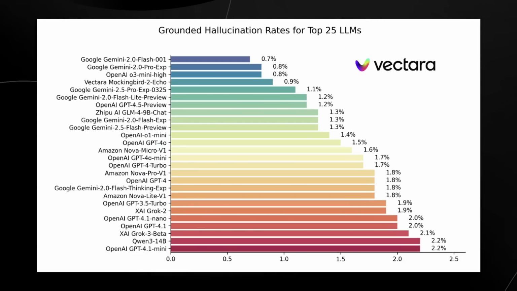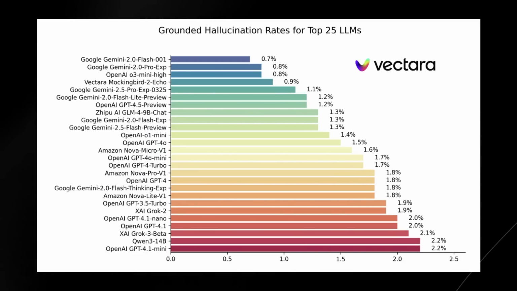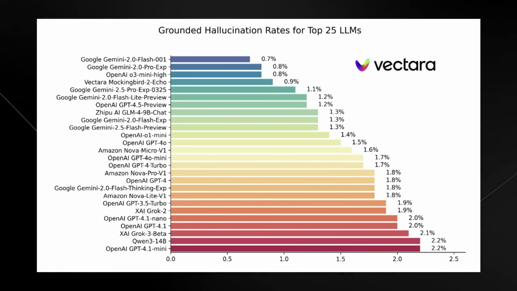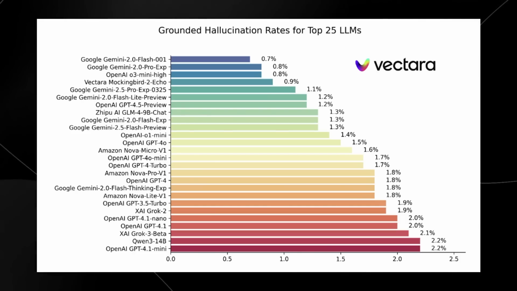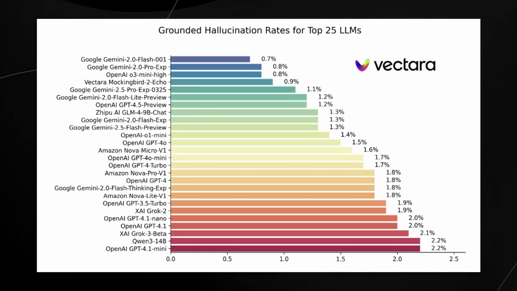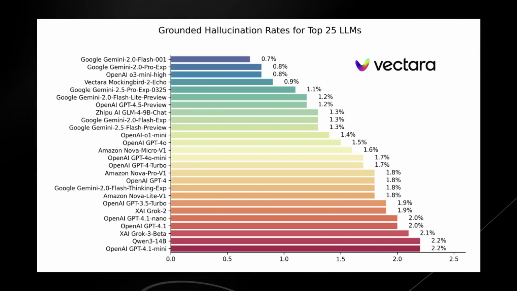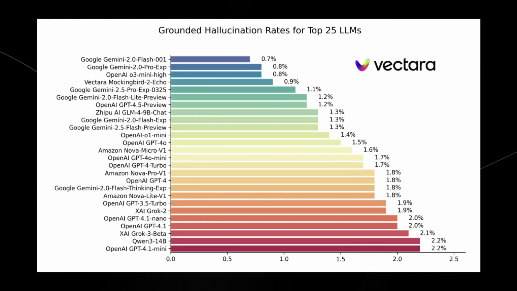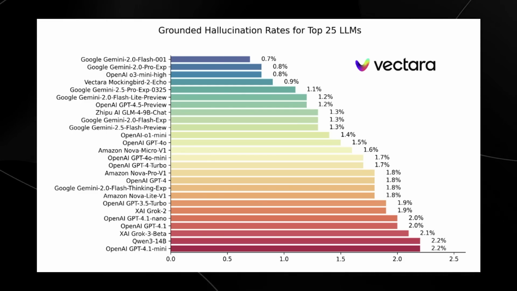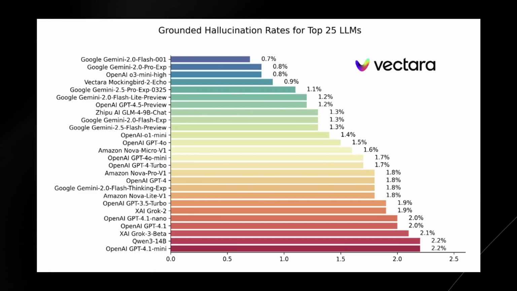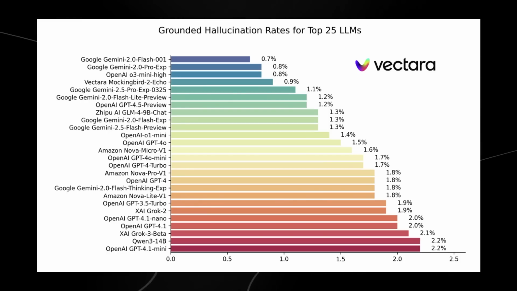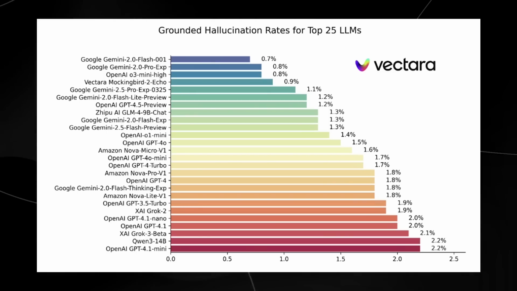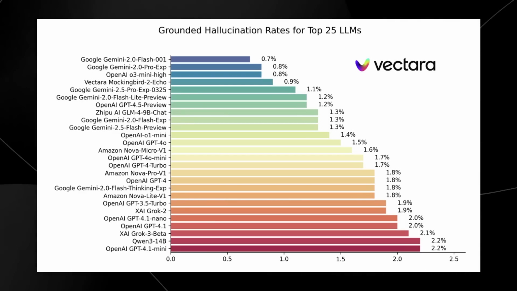Now, if you're wondering which models hallucinate the most, you can actually look at the grounded hallucination rates for the top 25 large language models. This was updated in April, and we can see that these models, and this wasn't one designed to elicit hallucinations, but rather they just had around, I think, 1,000 different documents and asked them to fact check certain claims. And this is essentially the percentage of times that those facts would be wrong. And we can see here that the reasoning series definitely have some limitations and hallucinations. And while this doesn't seem like a big deal, remember that even a 1% hallucination rate across millions of users in a certain industry is going to be a large amount of errors when it adds up.